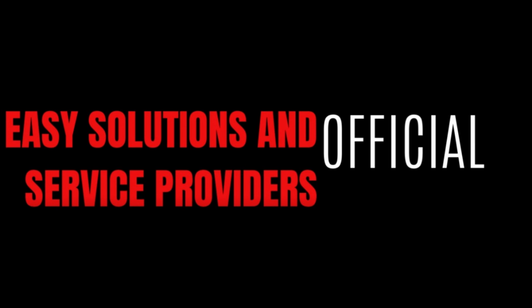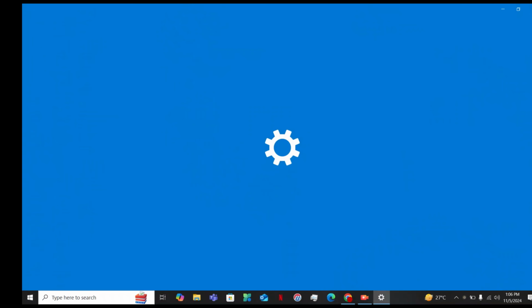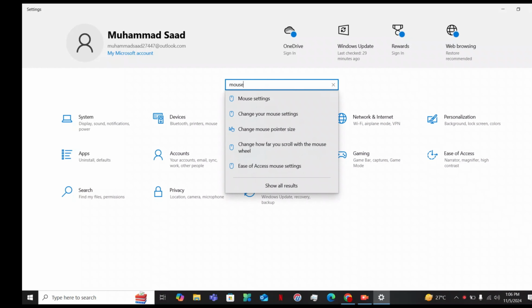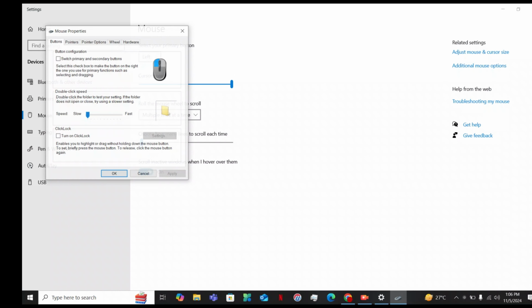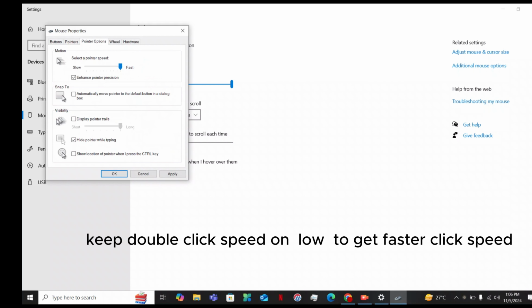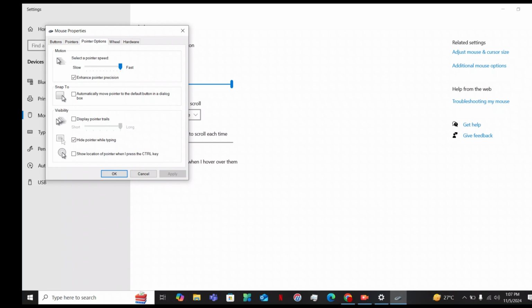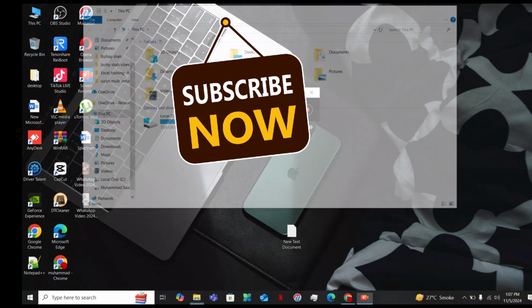First of all, we need to click on the settings in the start menu, then type mouse. Here you can see the mouse settings, and then go for the advanced mouse settings as you can see on the screen, and just make this to the low and make this to the higher. So now you can see the click speed here.